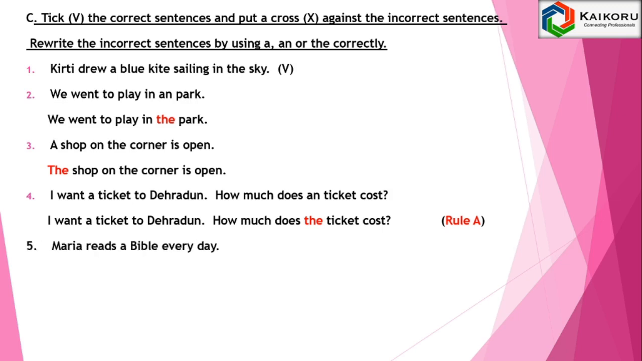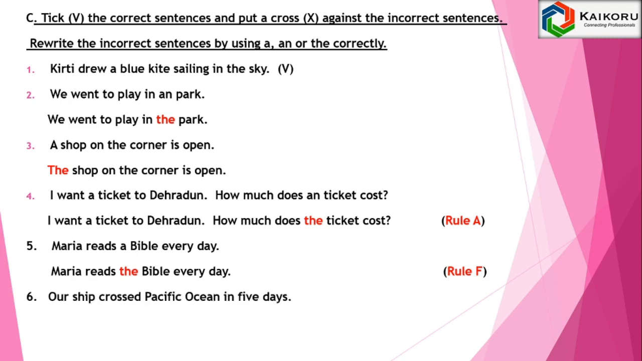Maria reads a Bible every day. Maria reads the Bible every day. It is based on rule F, that is using the before religious texts. Our ship crossed the Pacific Ocean in 5 days. Rule C, that is, using the before oceans, seas and rivers.